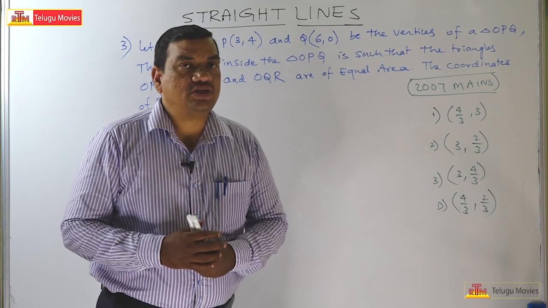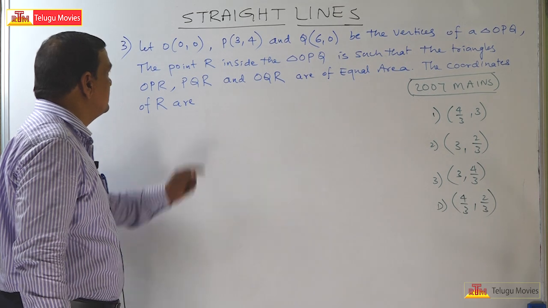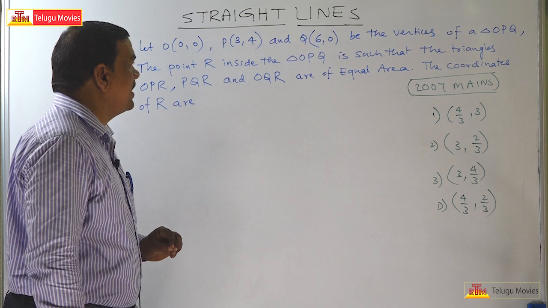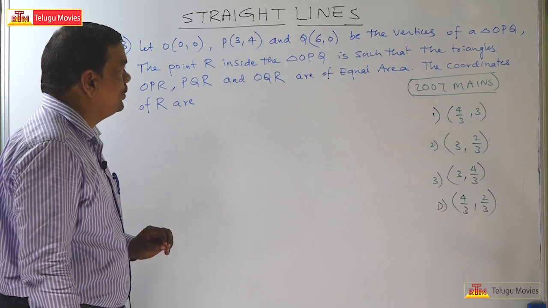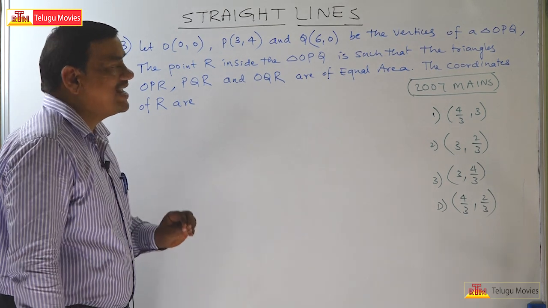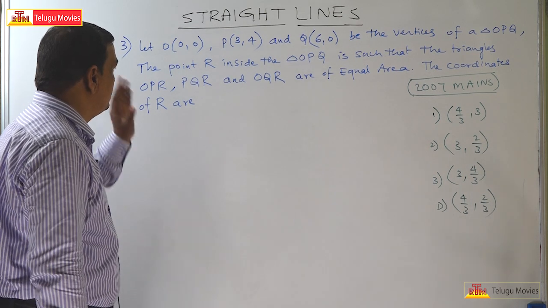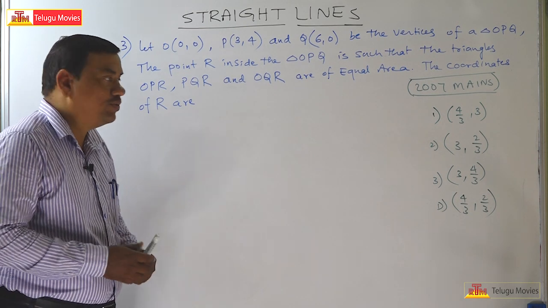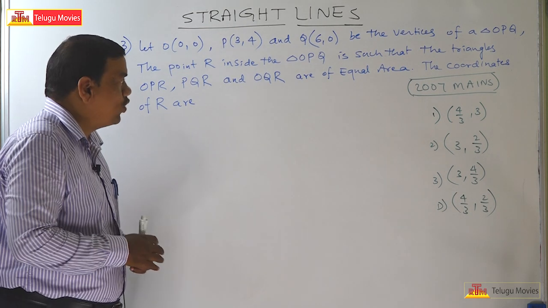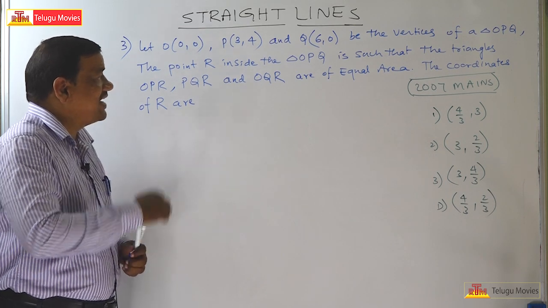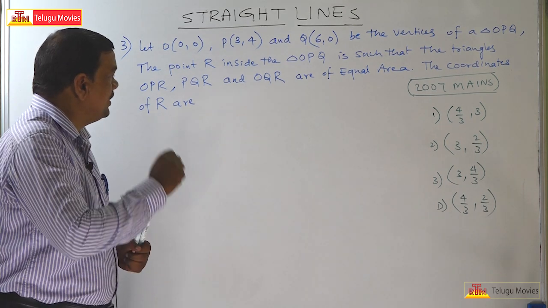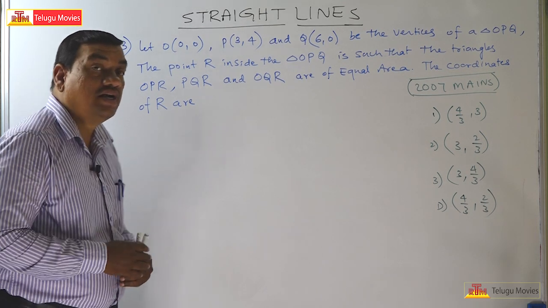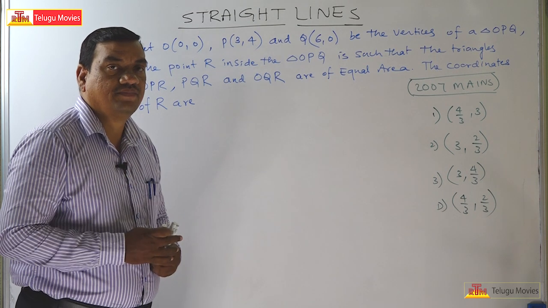Welcome to this third problem. The third problem is: let O(0, 0), P(3, 4) and Q(6, 0) be the vertices of a triangle OPQ. Okay, very nice. The point R is inside the triangle OPQ such that the triangles OPR, PQR and OQR are of equal area. The coordinates of R are, he is saying.